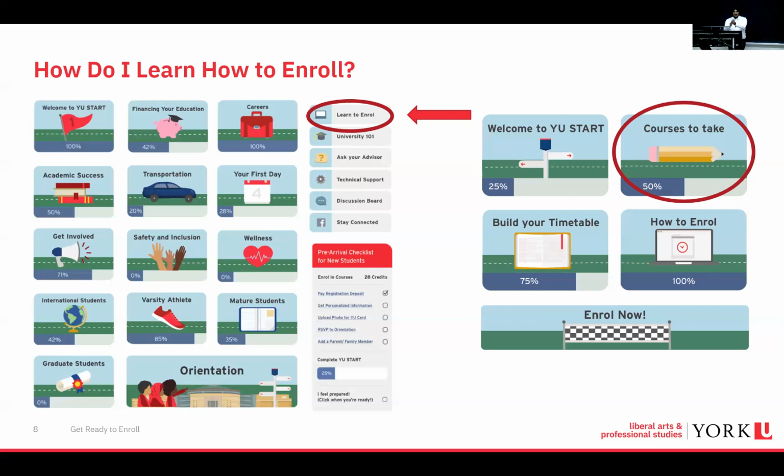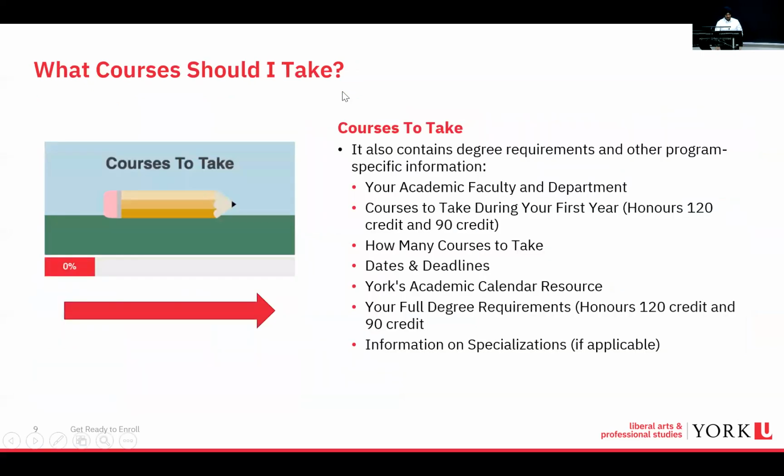When you click on this, it'll take you to the page on the right side of your screen. That page has 4 modules. I'm going to focus our attention on courses to take. When you click on courses to take, you'll see something like this. It'll contain information about your academic faculty and department: the deans, department heads, program assistants, and program directors for your faculty specifically. So it'll be tailored to your degree. If you're using your friend's account, it'll be particular to your friend's program, so make sure you're signed in under your Passport York account because you want this information to be specific to you.